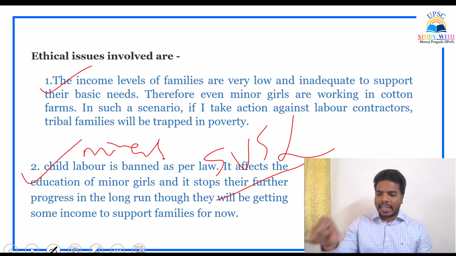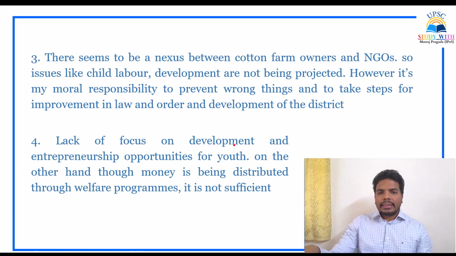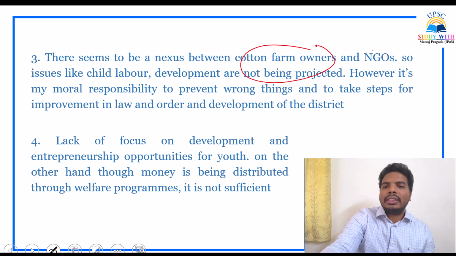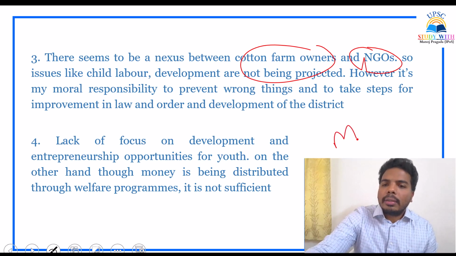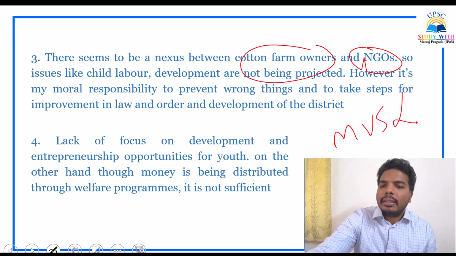On this angle, I have prepared the skeleton. Next, there are the cotton farm owners and NGOs. These are also stakeholders, so I have written one more point on them. There seems to be collusion, so issues like child labor and development are not being projected. However, it is my moral responsibility to prevent wrong things and to take steps for improvement of law and order and development of the district. So it is moral versus legal.